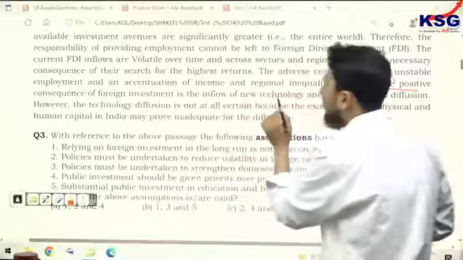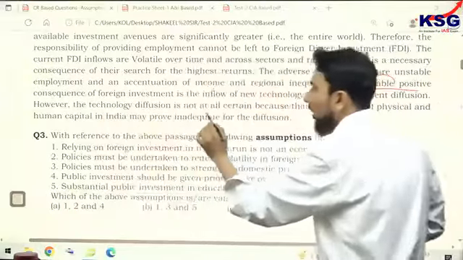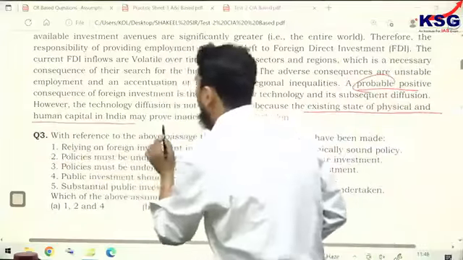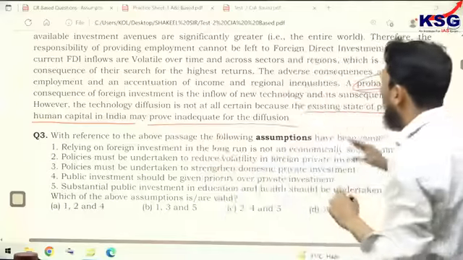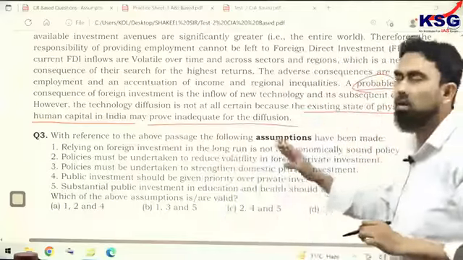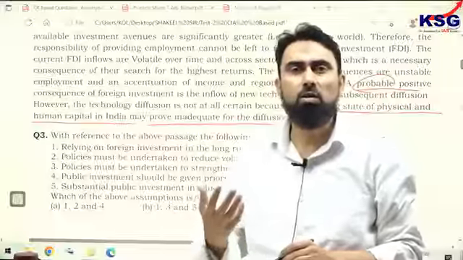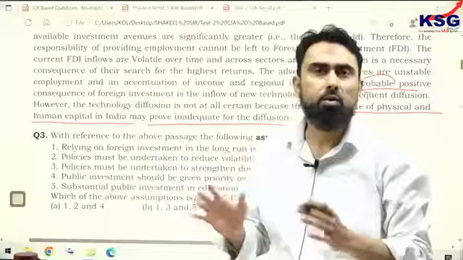Consequence of foreign investment is the inflow of new technology and its subsequent diffusion. However, the technology diffusion is not at all certain, because the existing state of physical and human capital in India may prove inadequate for the diffusion. It means the existing human capital and physical capital is not up to the mark. So this only benefit that he was mentioning has also been dispelled.